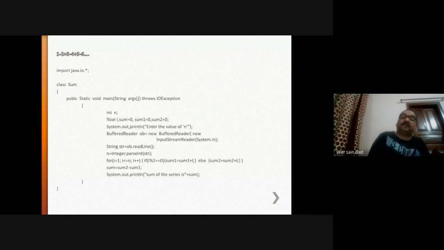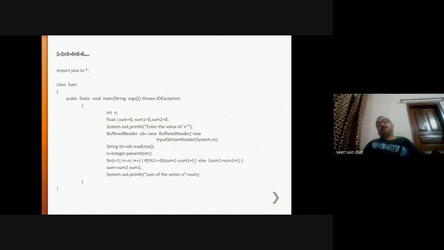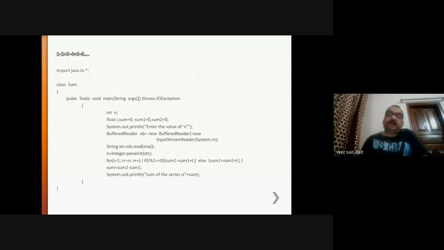Now the logic starts. For i equal to 1, the loop will start. So here, if i modulus 2 is equal to 0, that is, if it is divisible by 2 and the remainder is 0, then sum1 is equal to sum1 plus 1. This set of statements will be executed. If the value of i is the iterator, what is i? Here i is the iterator. This i variable is used for iteration purposes.